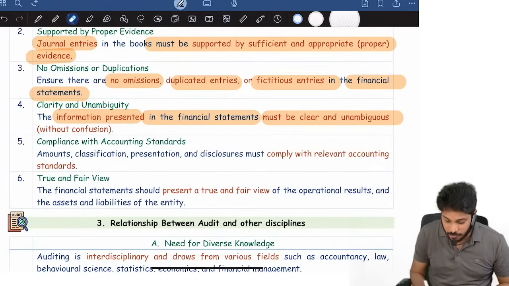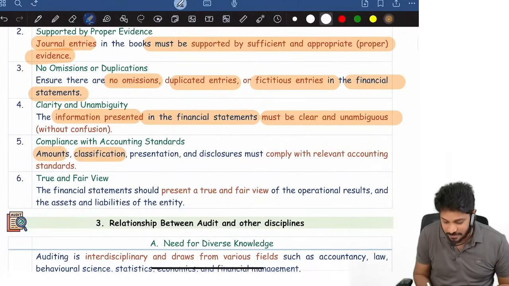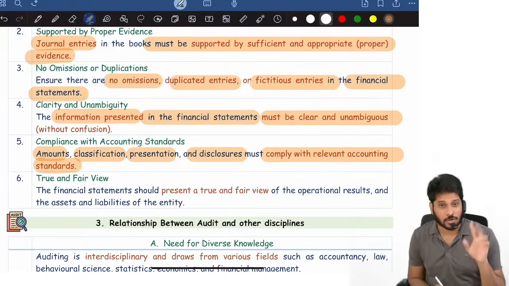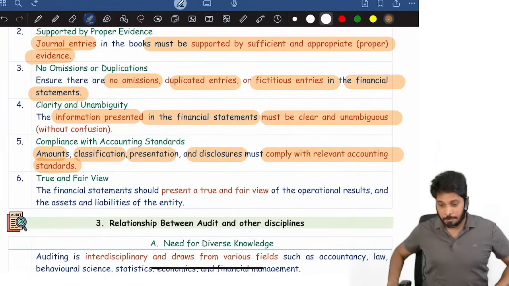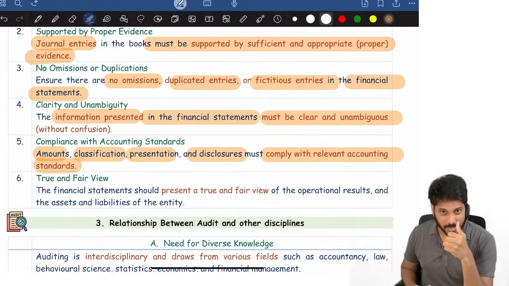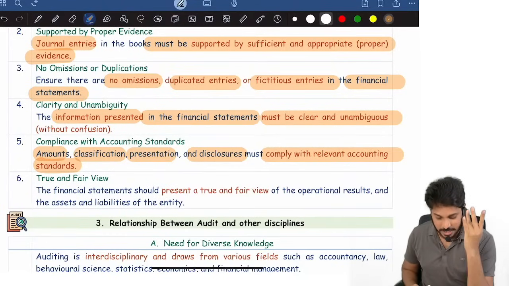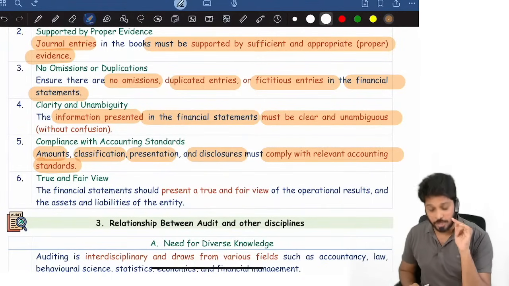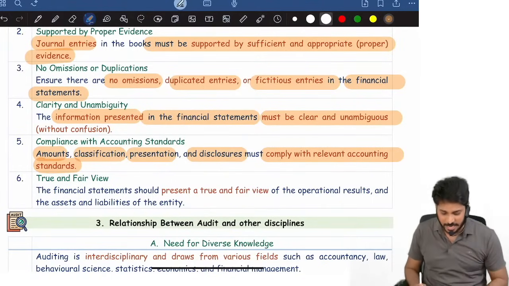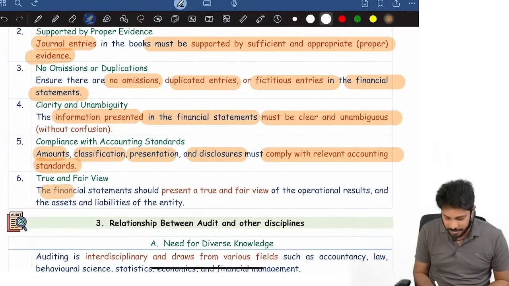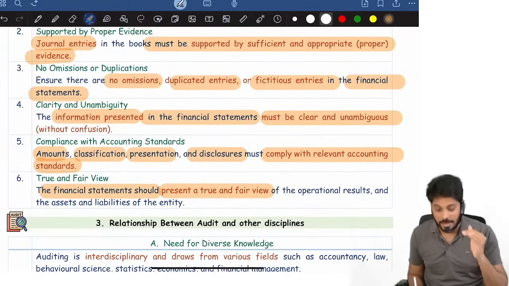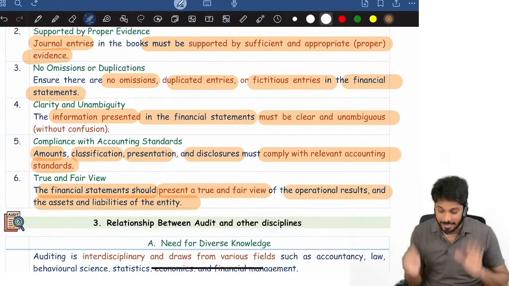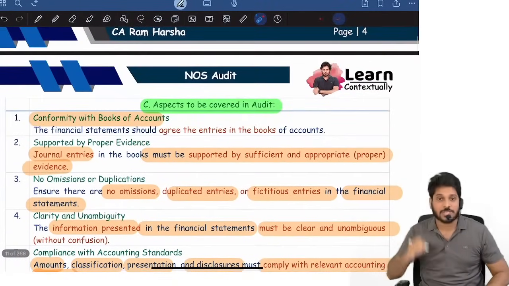Fifth one the auditor has to verify is what? Whether the amount, classification, presentation and disclosure comply with accounting standards or not. If you recollect the misstatement definition, a mistake can happen in any of 4 items. It can be amount, it can be classification, it can be presentation, it can be disclosure. In any of these 4 items misstatement can happen. Therefore auditor has to check whether these 4 items are complying with accounting standards or not. Ultimately, whether the financial statements are presenting a true and fair view of the operating results, assets and liabilities of the entity.